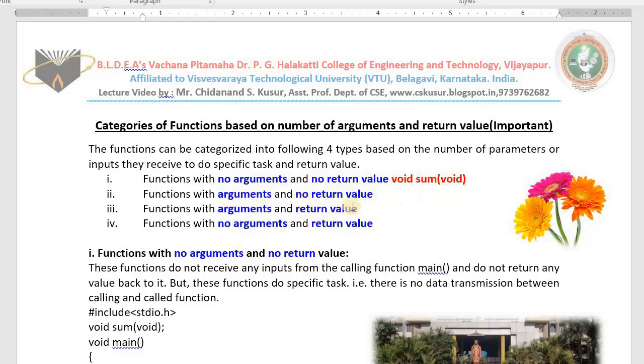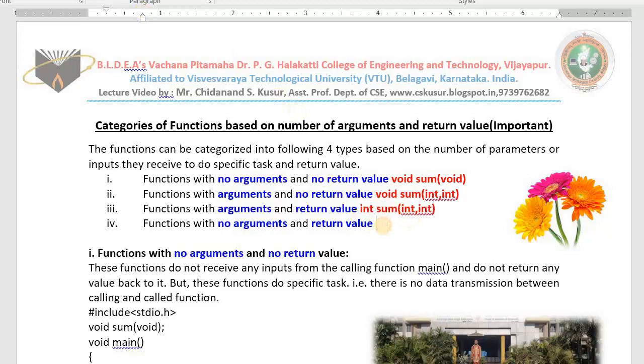Functions with arguments, no return value. These functions will not return any value, but they take the two inputs for summation. This is what function with arguments but no return value means. One more category, functions with arguments as well as return value. These functions will take the input as well as give us the result back. int sum(int, int). This function will take inputs as well as give the result back.